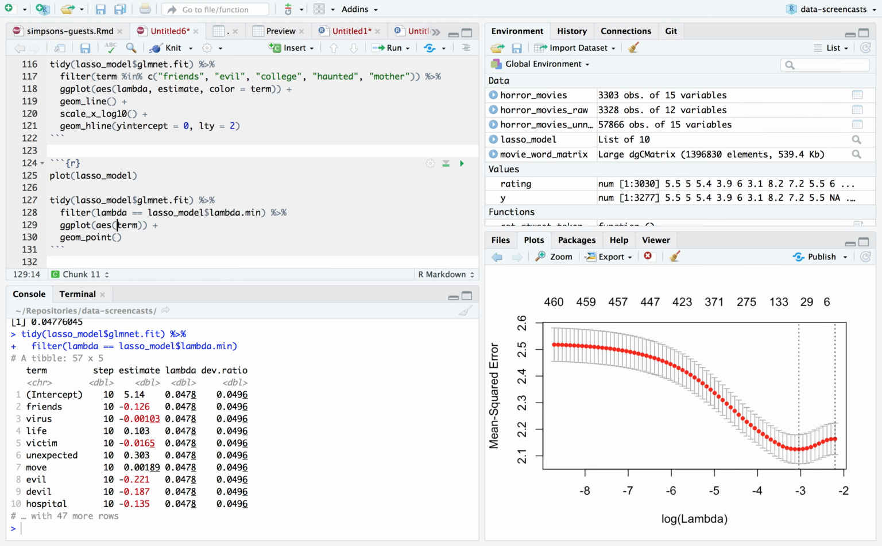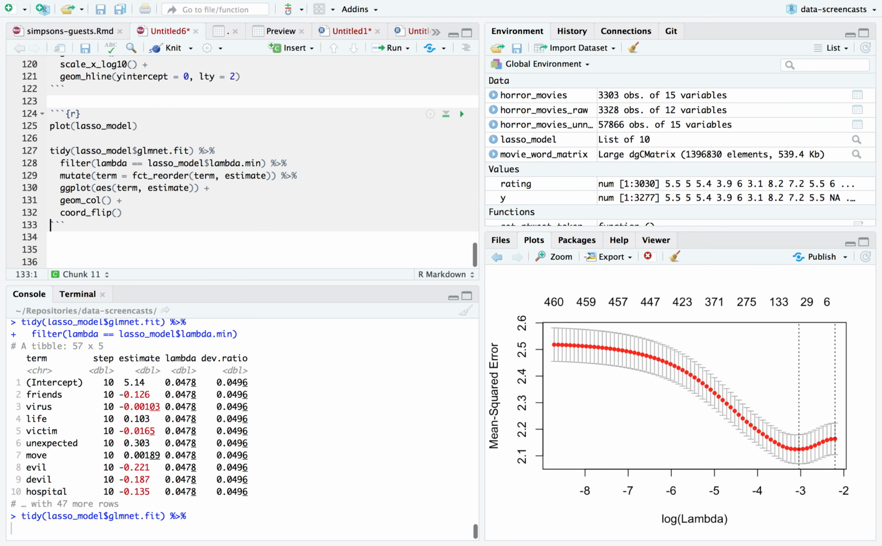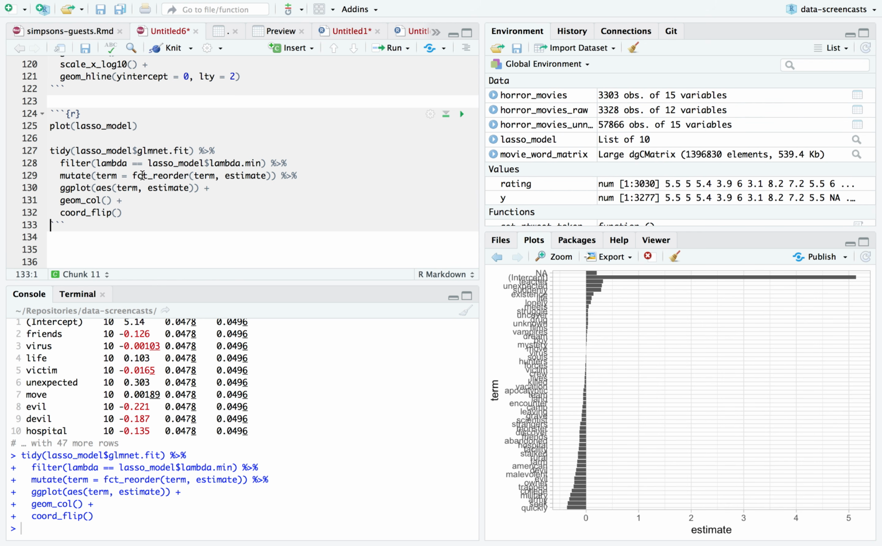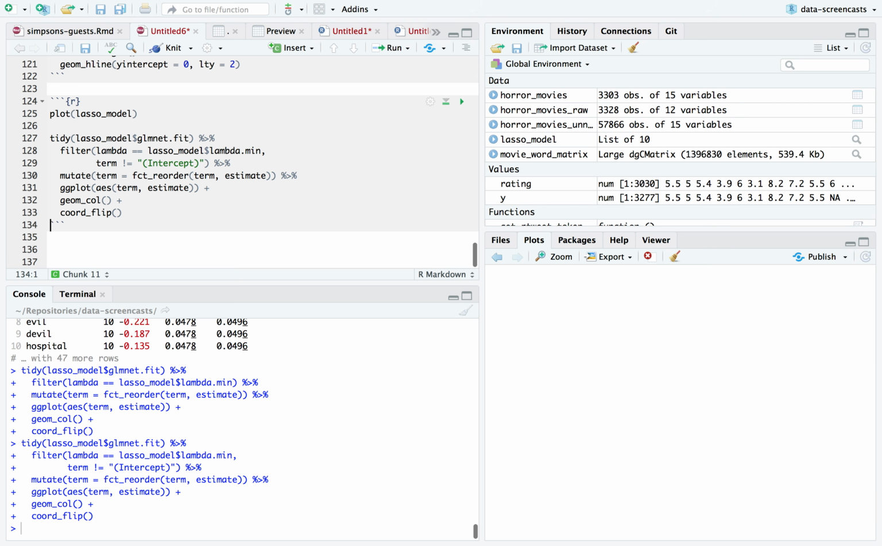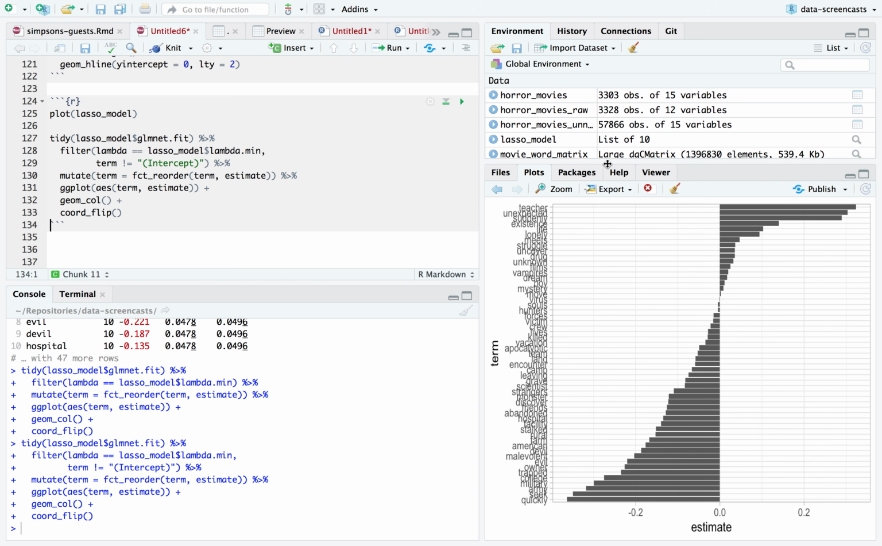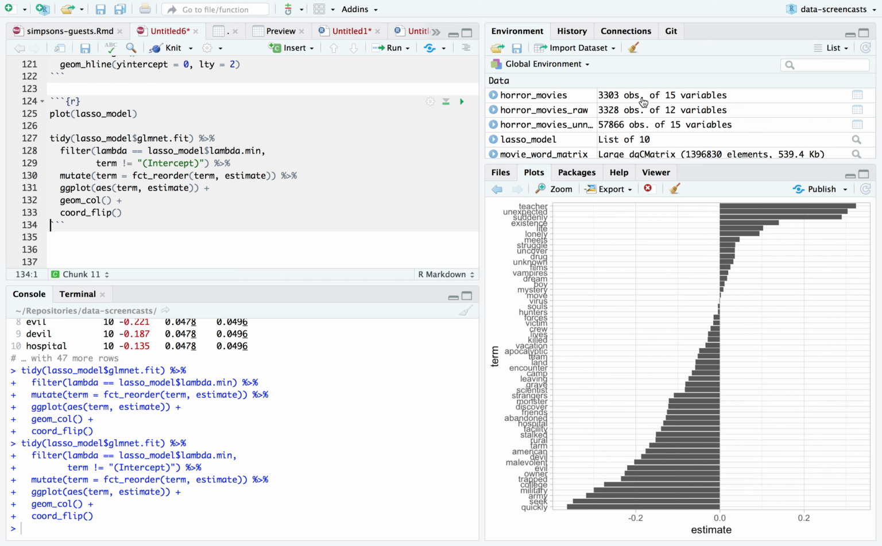I'm going to flip these. I'm going to make it a geom_col and a coord_flip, and throw in a reorder. So say term equals fct_reorder term by estimate. I never want to include the intercept on these, so I'm going to say term is not equal to intercept. Much better. Okay. And what this shows is there are positive effects of some of these things like teachers, unexpected, suddenly, okay, and quickly is very negative, as is military, army, trapped, owner, evil, and so on.